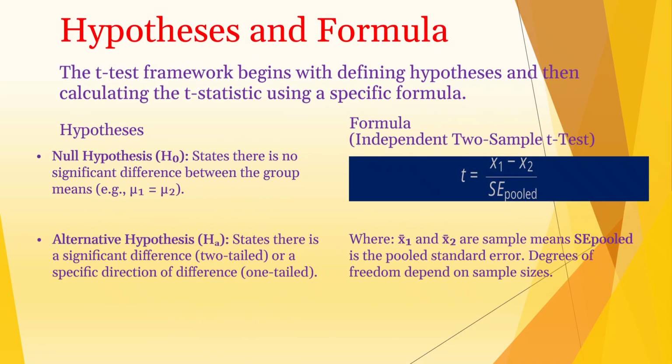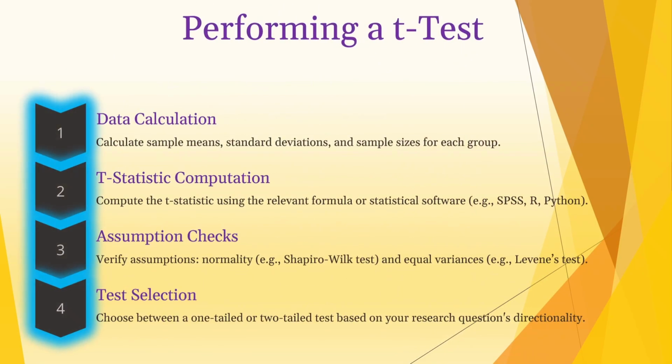Before we do a t-test, we set up two main ideas. The first is null hypothesis. This is our starting point. It says there is no significant difference between the group averages. And then the second is alternative hypothesis. This is what we are trying to prove. It says there is a significant difference. Okay, now let's see performing a t-test.